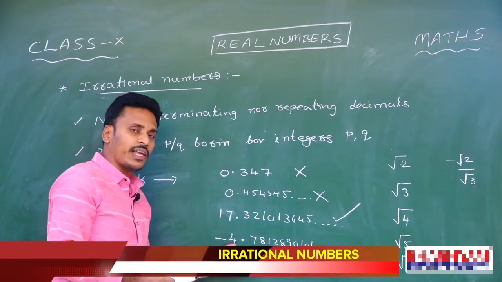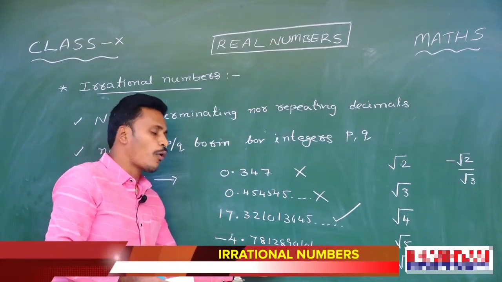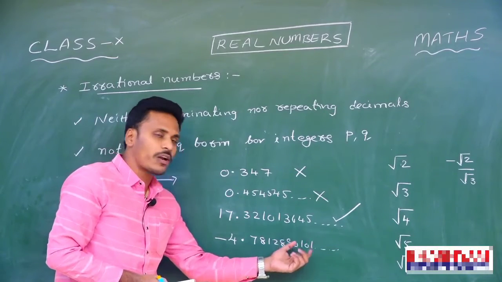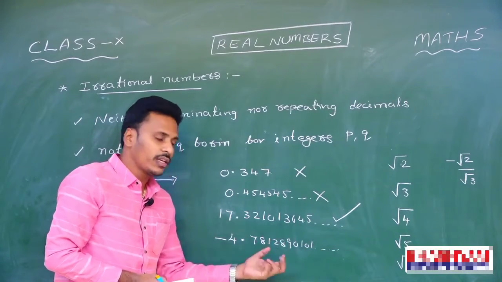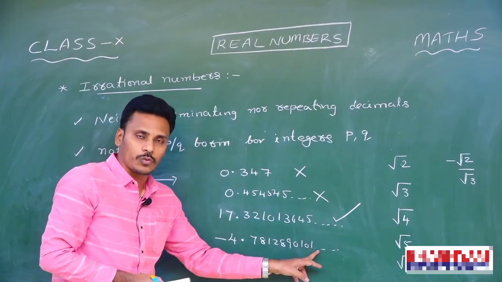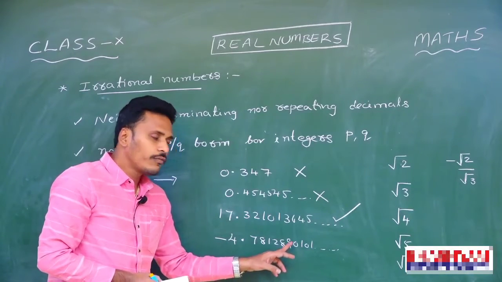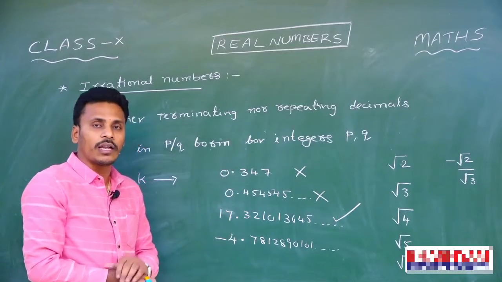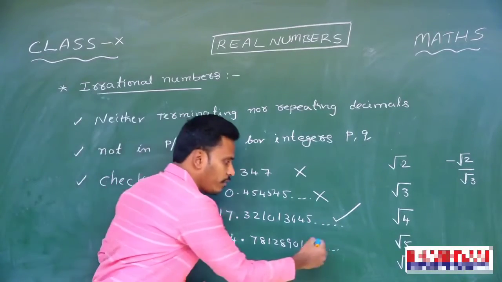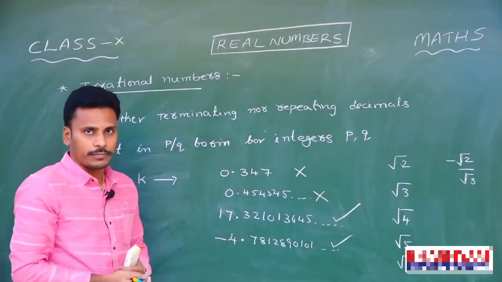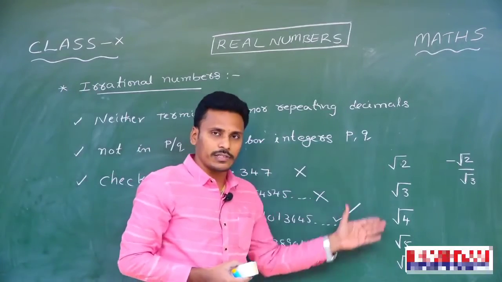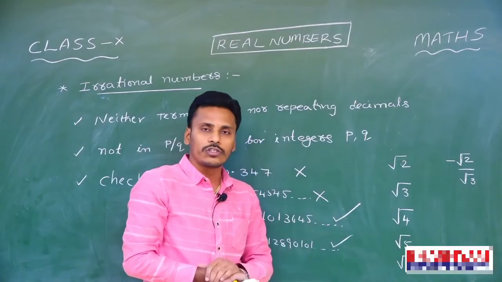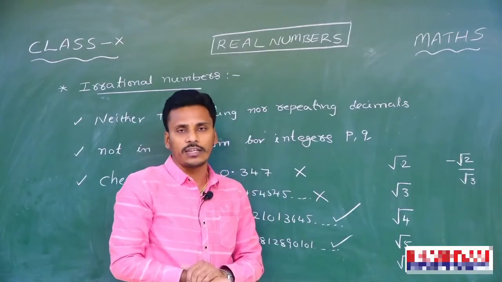Whereas coming to another example, here this is minus 4 point something, and again if you look at the decimal part, it is not terminating, it is continuing, and we don't know the next digit, right? That's why we say this is also a neither terminating nor repeating decimal, and we count it as an irrational number, right? And coming to these numbers, root 2, root 3, root 4, root 5, root 6, we have the square roots of other numbers also.